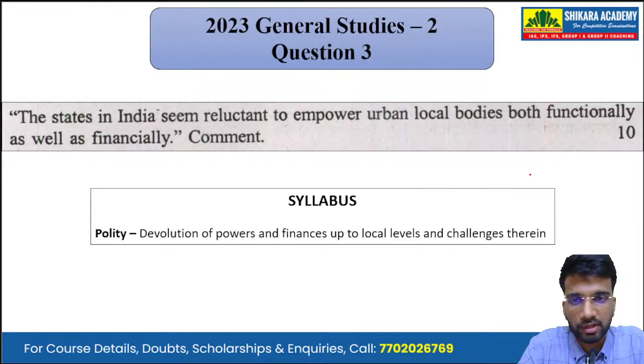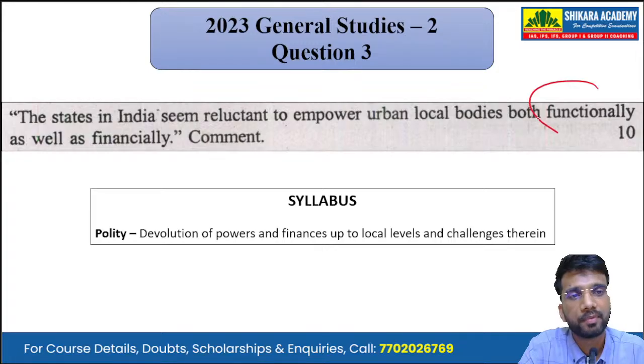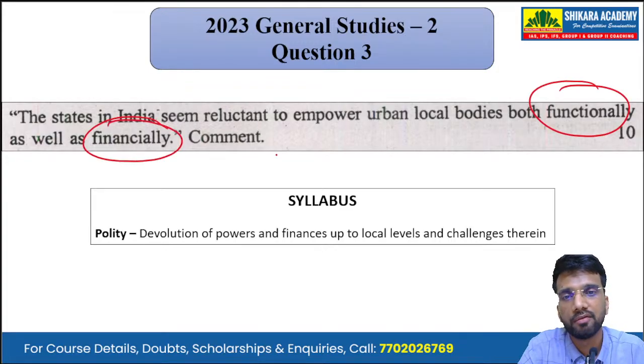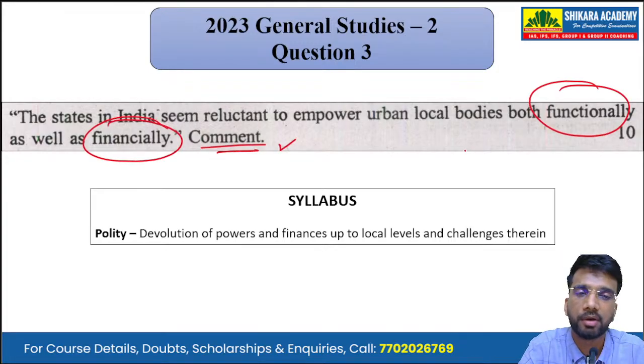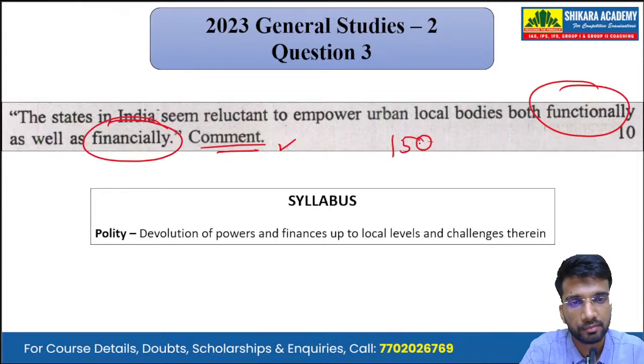Moving on to question number 3. The states in India seem reluctant to empower urban local bodies both functionally as well as financially. We have to comment on this statement. It is a 10-mark question that we have to answer in 150 words.